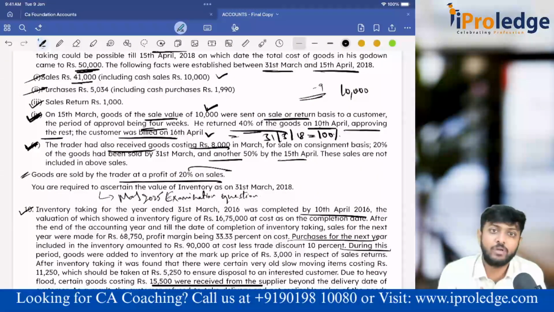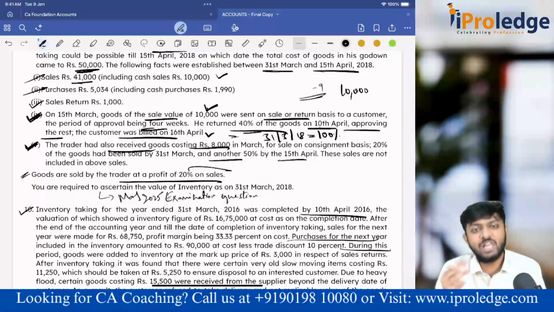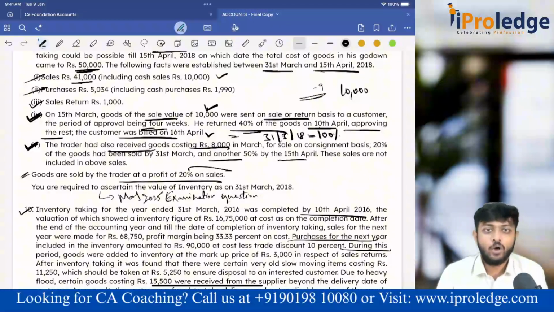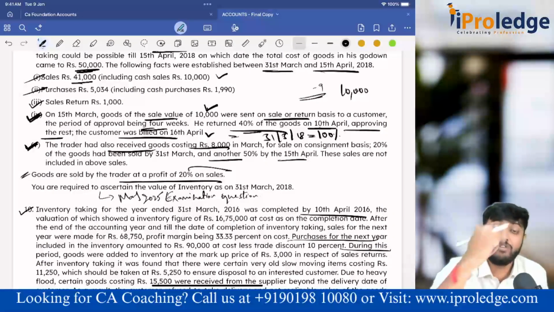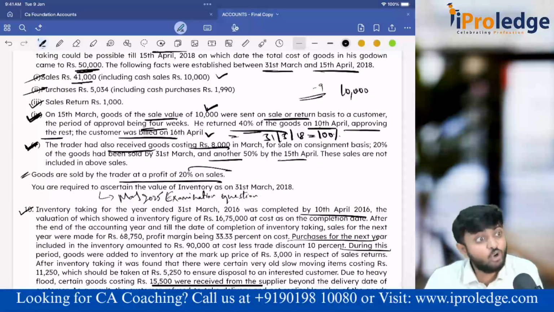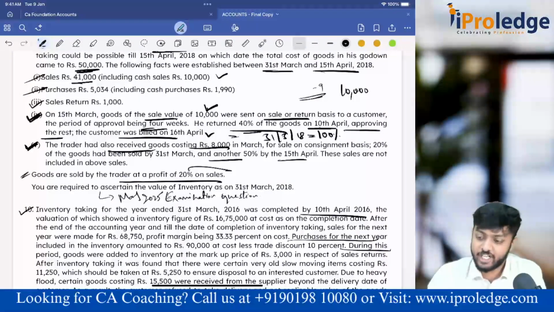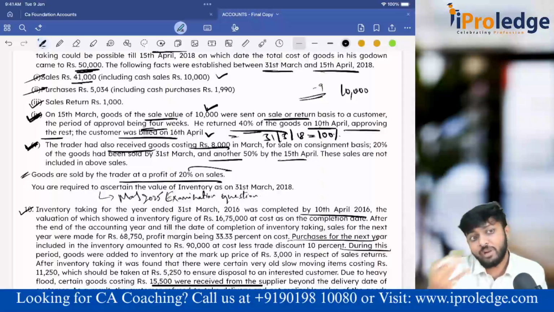Now tell me, who has the ownership? In case of consignment, the ownership is still with me only. Okay, the principal. Though I have sent him the goods, the possession is with him, but the owner of the goods is still me only. Now, did I sell goods to my agent? Agent in consignment is also called as consignee. Okay, the guy who is sending the goods is called consignor. The guy who is receiving the goods and selling on behalf of this consignor is called consignee. Okay, that guy gets commission. He is just like my agent. When I transfer goods to my agent, my ownership is transferred to agent. No. We both are as good as one and the same. Ownership is with me only. Now, if ownership is with me, that closing stock should come in my books or agent's books.